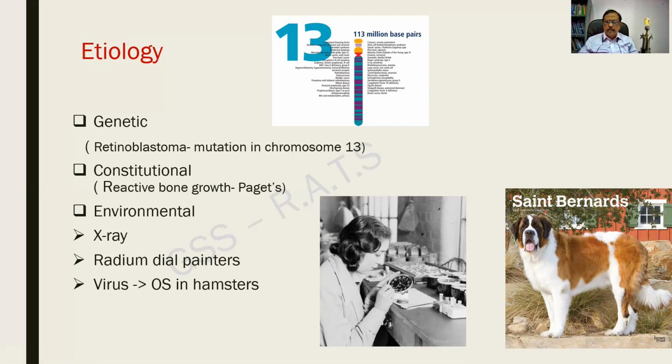And so in order to make them more pointed, they will be wetting it with their saliva and continuing with the painting. Such patients are prone to develop an osteogenic sarcoma. And viruses. It has been studied that osteogenic sarcoma can be developed in hamsters, in experimental animals.